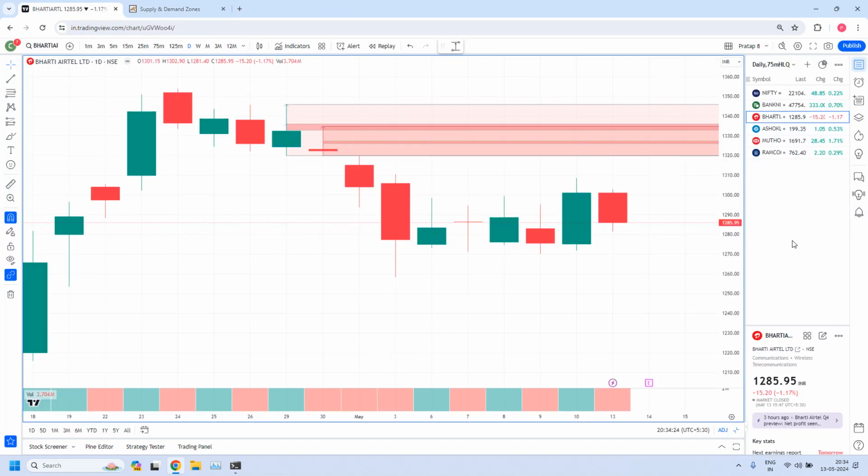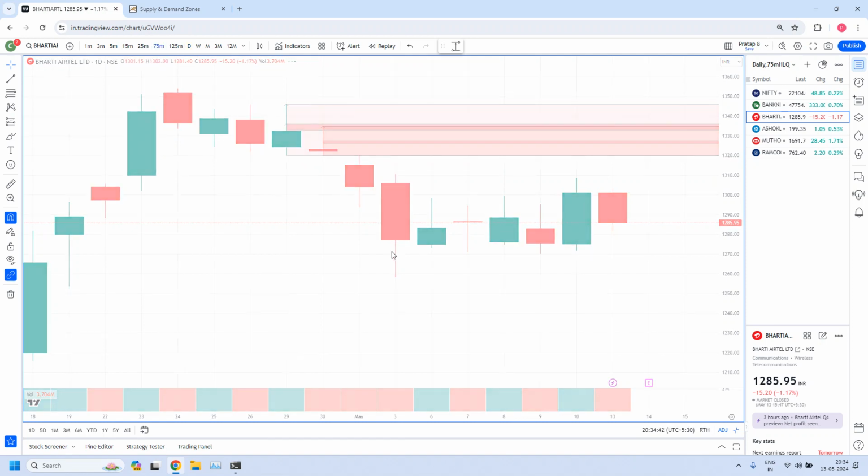First, we will look into HLQ zones identified in our yesterday's report. So total we identified 4 high liquidity zones. The first one is Bharti Airtel. This is a daily high liquidity zone. And again we fine tuned with 75 minutes.